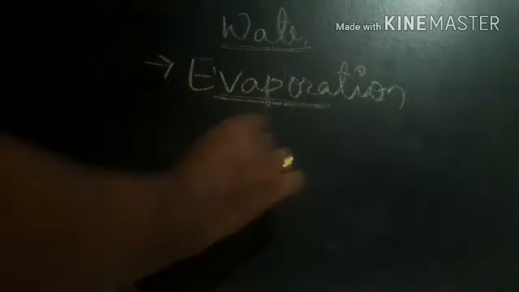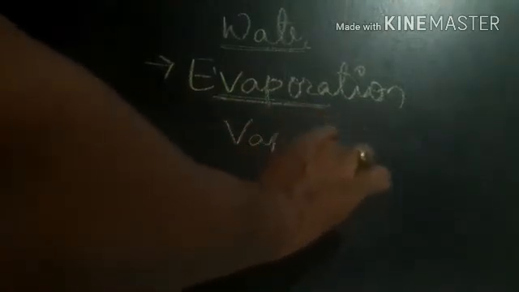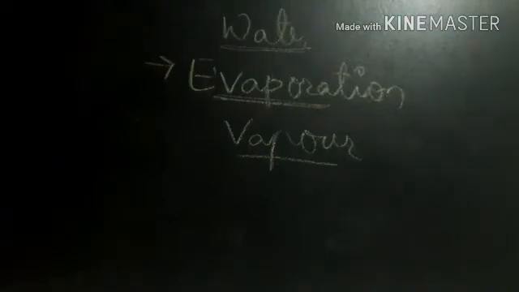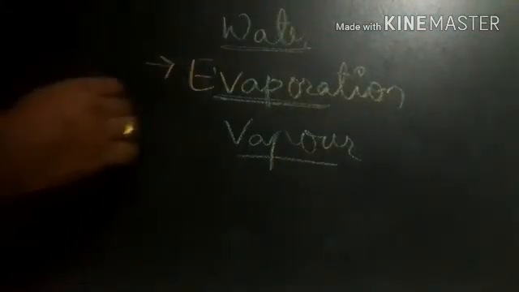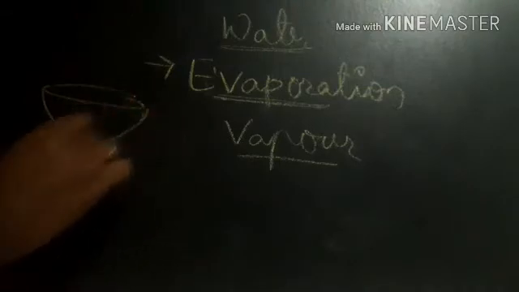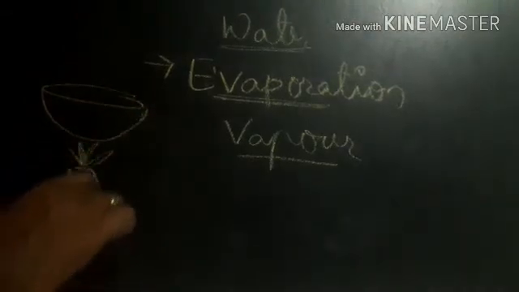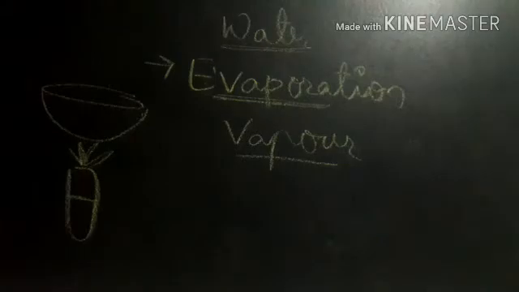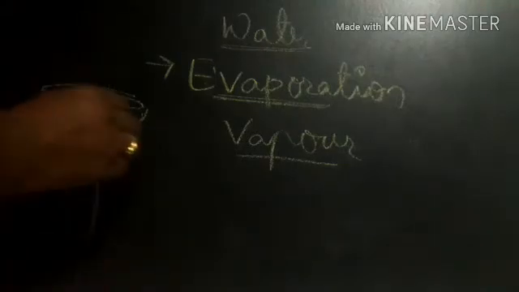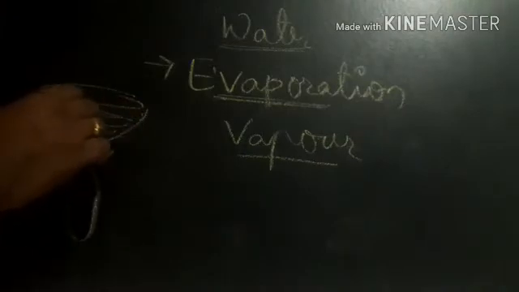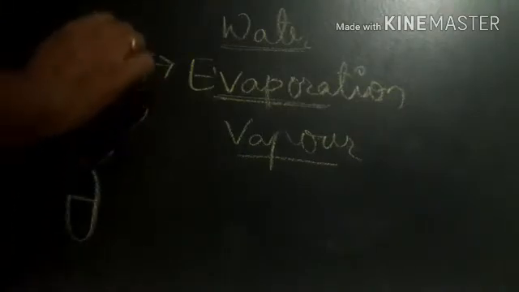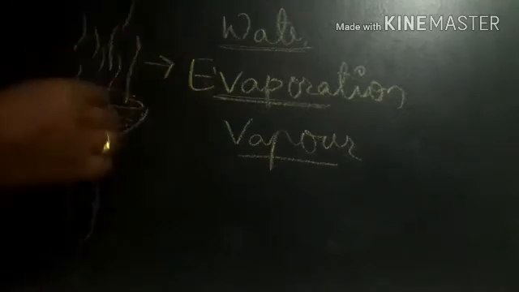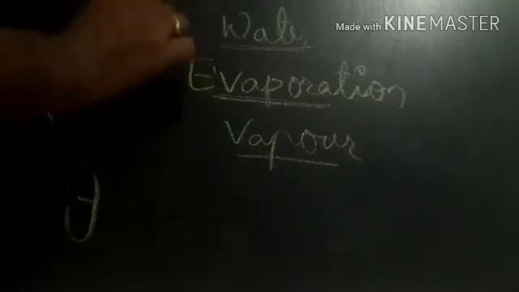Let us see the first process, evaporation. What is meant by evaporation? Here we have a word called vapor. What is meant by vapor? When you heat the water under flame, what happens? The water present in the bowl gets boiled and is converted into gaseous form. Means the liquid water converts into gaseous form.